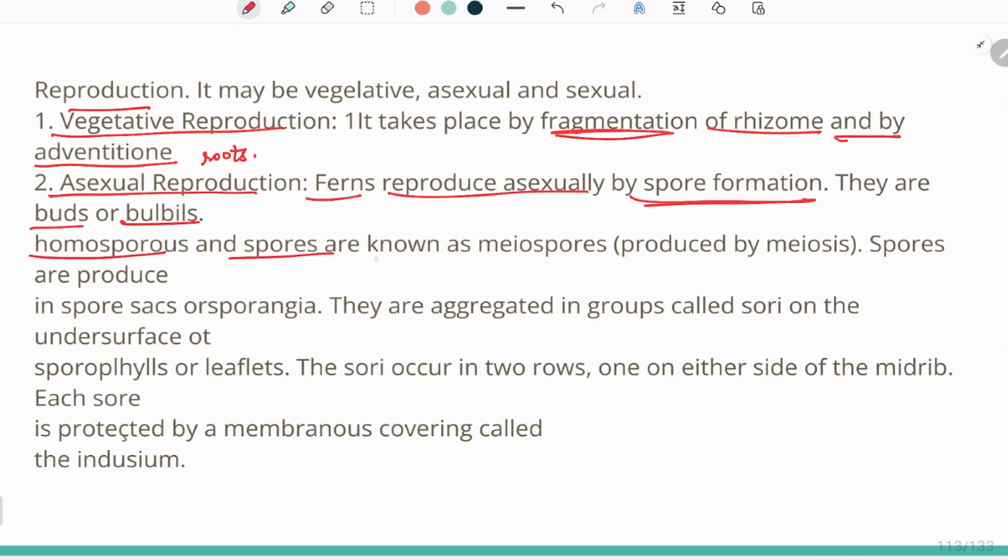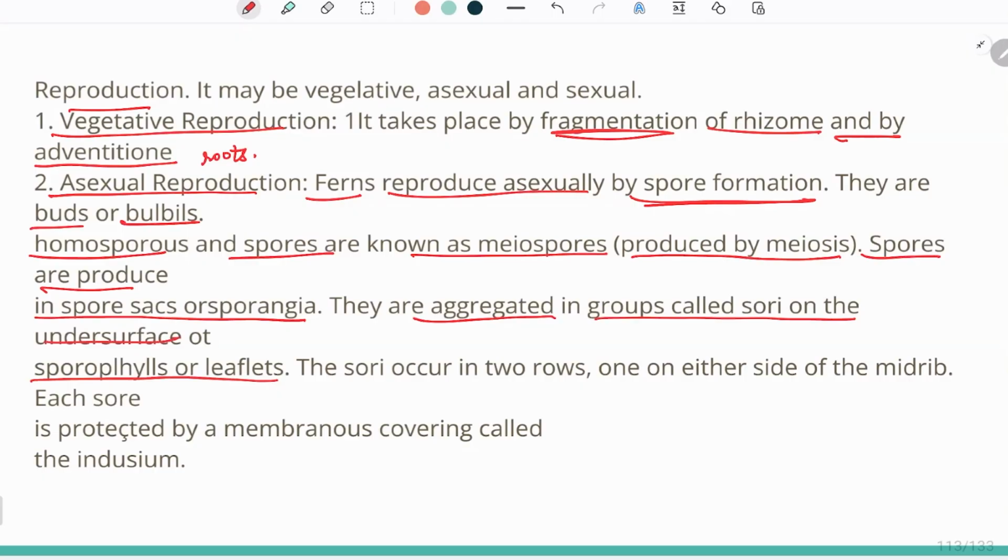Ferns are homosporous, and spores are known as meiospores, produced by meiosis. Spores are produced in spore sacs or sporangia. They are aggregated in groups called sori on the undersurface of the sporophylls or leaflets. So these sporangia are aggregated in a group, termed a sorus, and the sori are borne on the undersurface of the leaf. The sori occur in two rows, one on either side of the midrib. There is the leaf and there is the midrib; one row will be present on one side and the other on the other side.